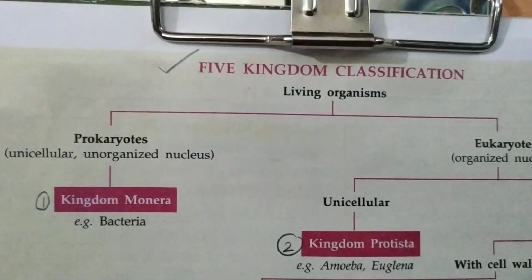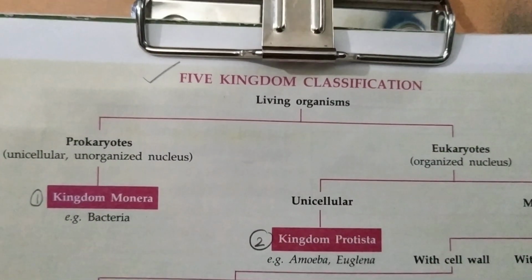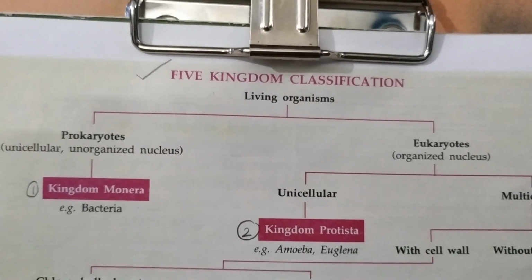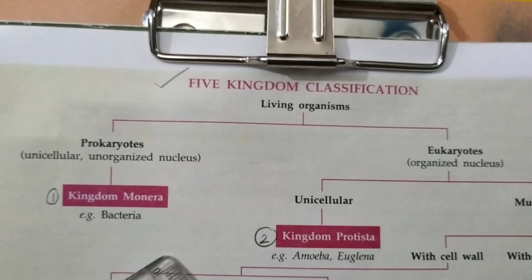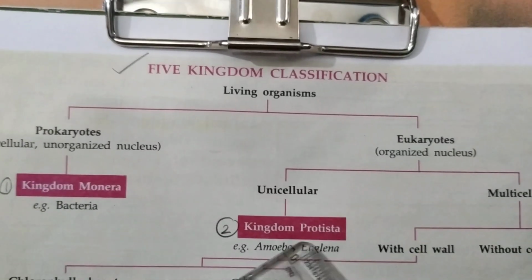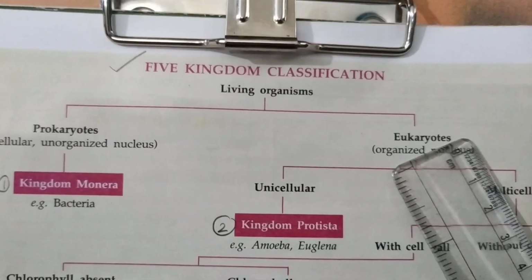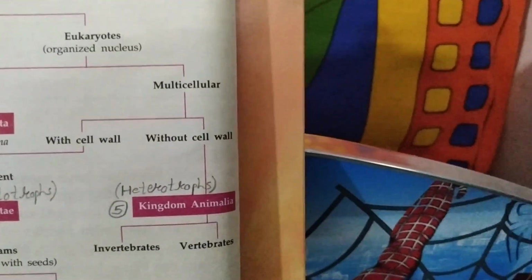So what is the difference if I ask you between kingdom Monera and Protista? Observe here and try to find out the difference. Yes, very true. Kingdom Monera are all prokaryotes, but kingdom Protista are all eukaryotes, although both are unicellular.